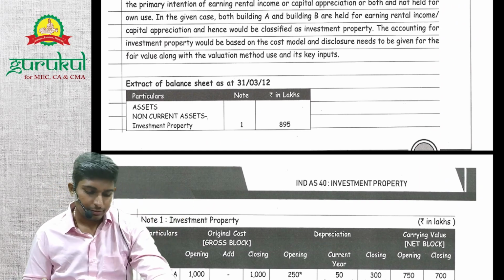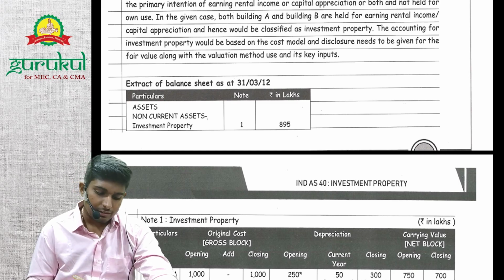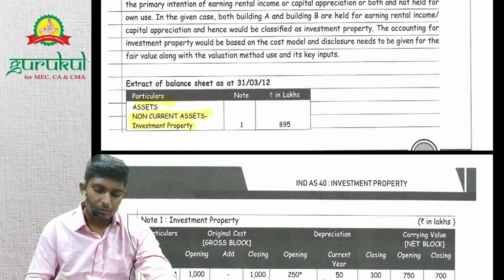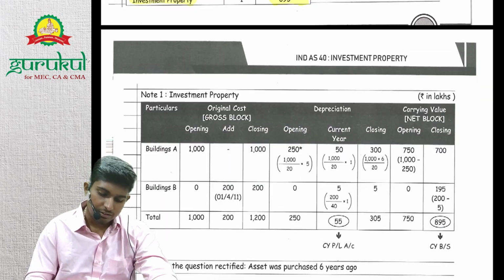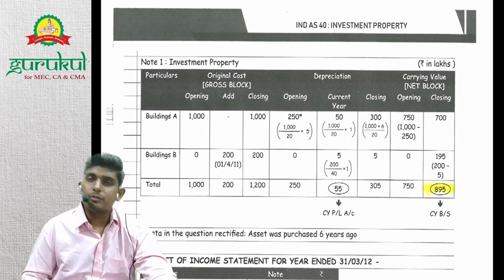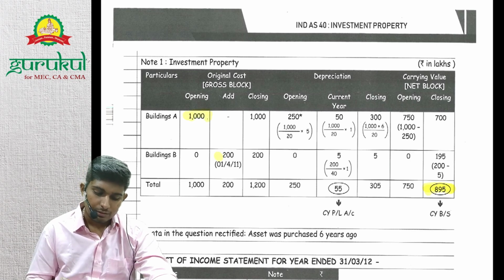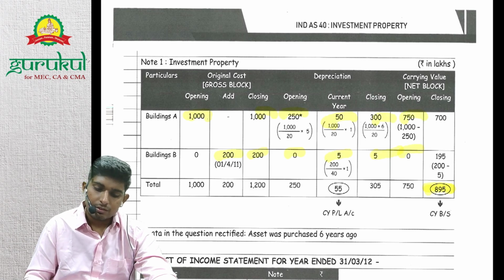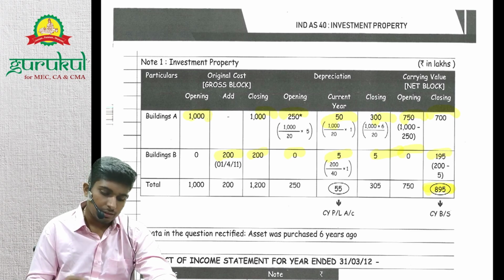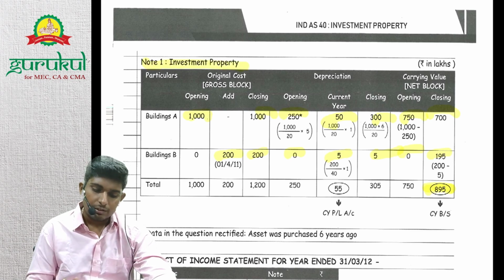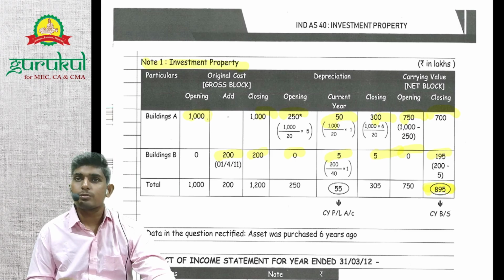I want your attention here, right? In the balance sheet, on the asset side, investment property will appear at 895. 895 is basically the net value. We'll record only net values in the balance sheet, right? So opening, additions, closing, opening, additions, closing, and opening, closing for net, right? So this is the investment property note. In addition, we'll give one note to accounts also, right?